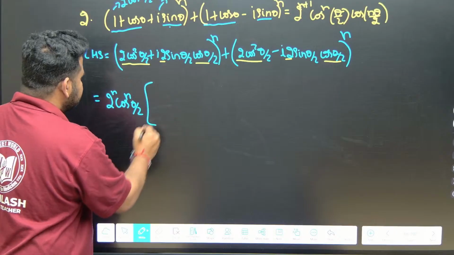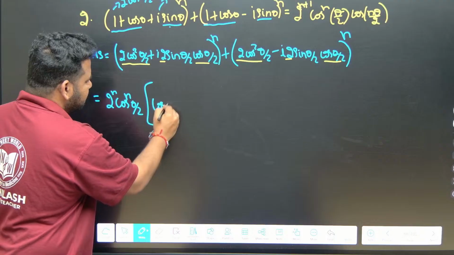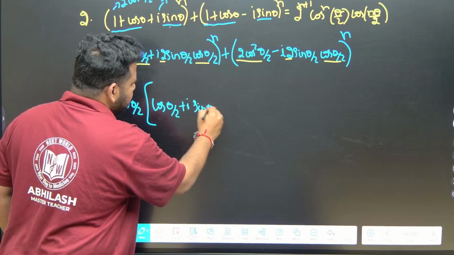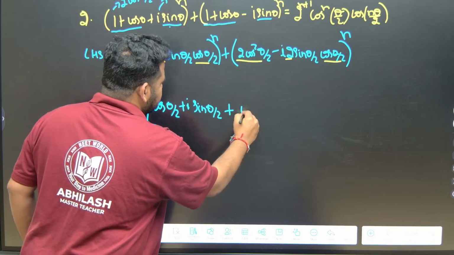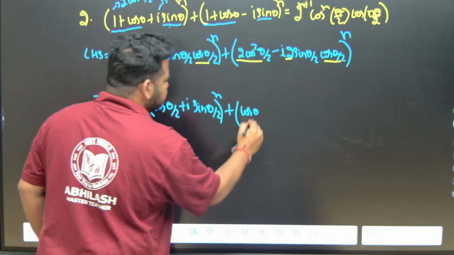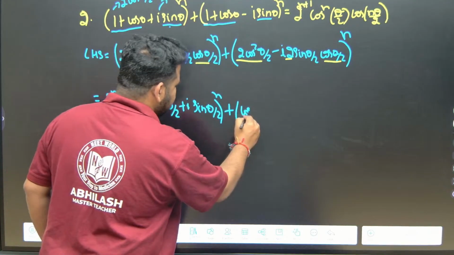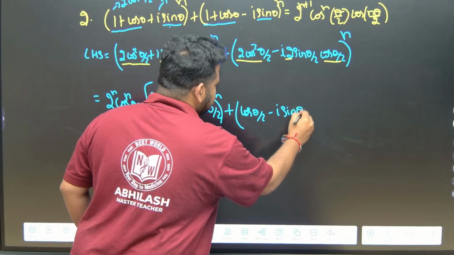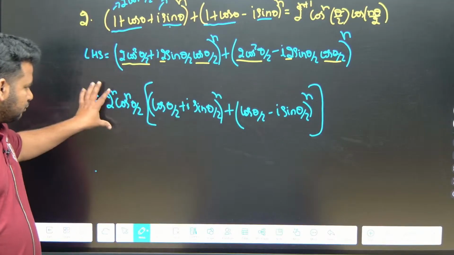Now what will I have inside? 2 is removed, and only one cos is removed, another cos will be there. So this will become cos theta by 2 plus i sin theta by 2, correct? Plus here what do I have? Cos theta by 2, to the power of n. Okay, this will become, friends, observe here carefully, cos theta by 2 minus i sin theta by 2 to the power of n. This is what I have, and this entire thing is outside.